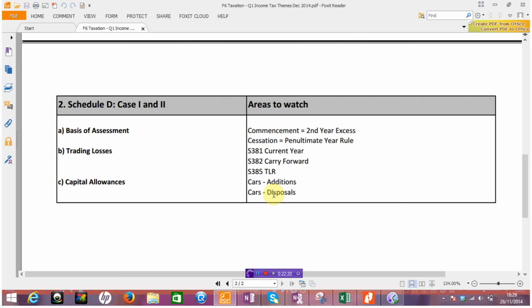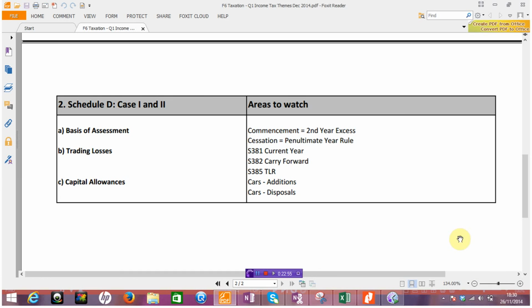Okay, so obviously we're applying our writing down allowance, our 12.5% to our closing costs, but over and above that, outside the computation, we're looking to compare our tax written down value with our disposal proceeds and see whether or not we have to deal with any balancing allowance or balancing charge. Balancing allowance, obviously, we like. It's another form of a capital allowance. Balancing charge, we don't, because in effect, we're increasing our tax adjusted figure and in effect increasing our earnings.